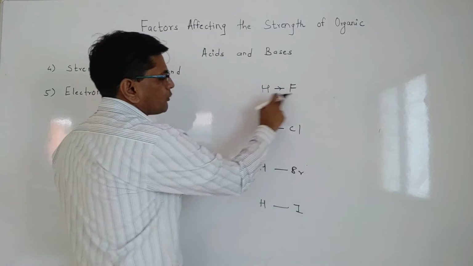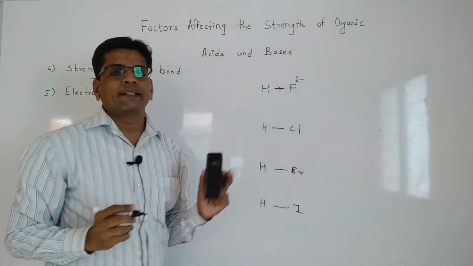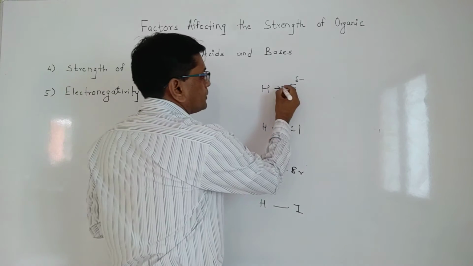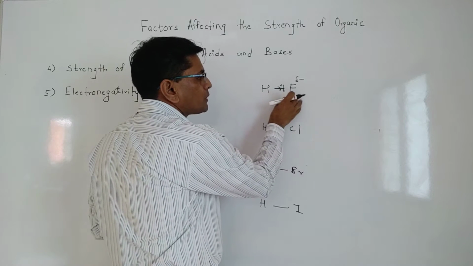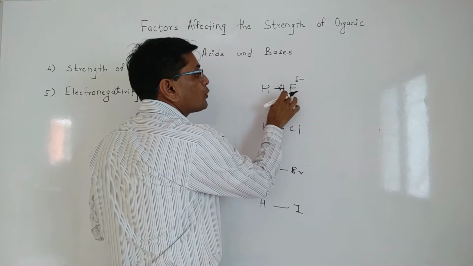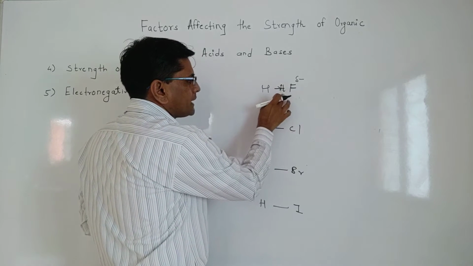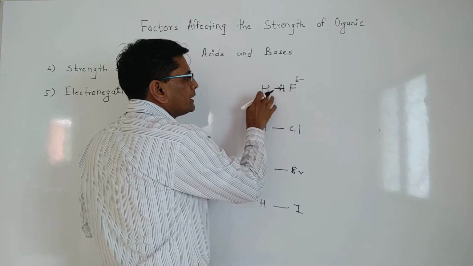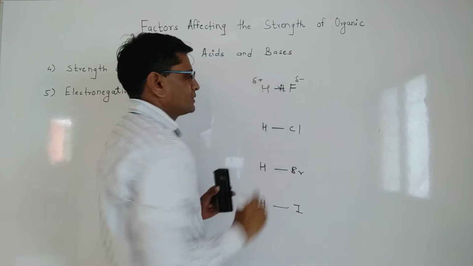When it withdraws the electron toward it, this fluorine becomes delta negative, it acquires a partial negative charge, because the electron pair present in this bond is more toward the fluorine, that is why it has a slightly more electronegative nature. At the same time, when hydrogen pushes its electron toward the fluorine, it becomes deficient, so this will acquire a positive charge.